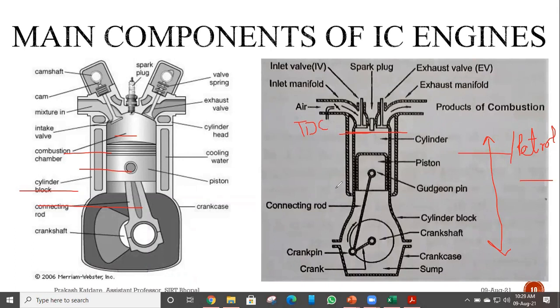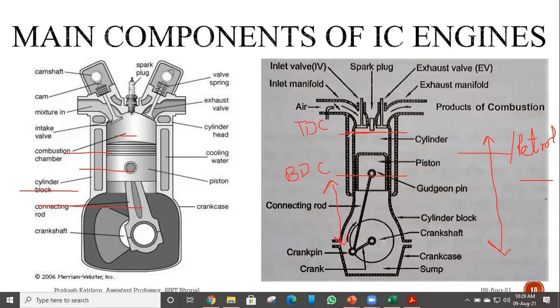Another position, at which the piston will be at the shortest distance from the crankshaft, is known as BDC or bottom dead center.